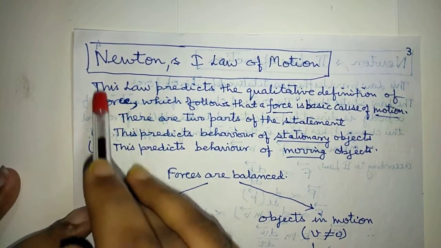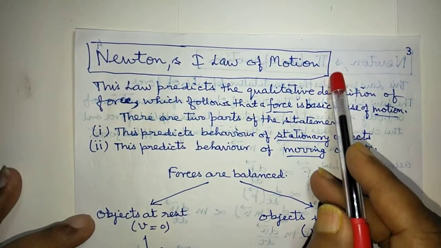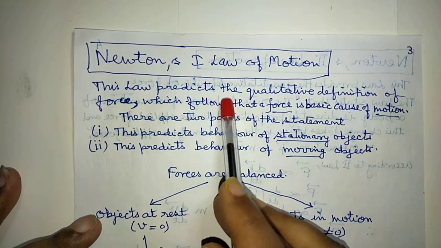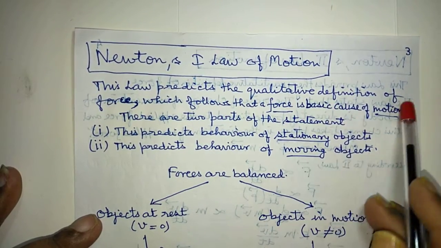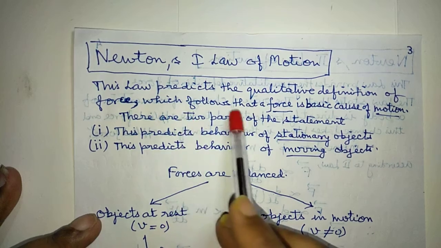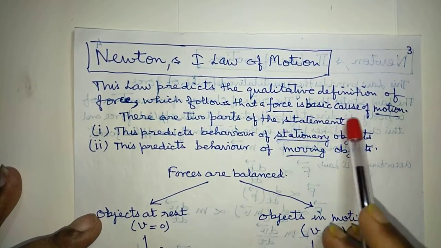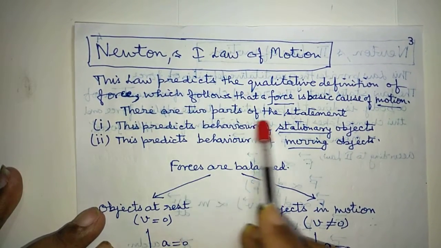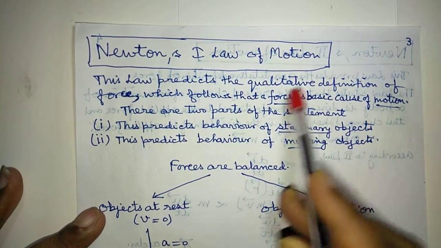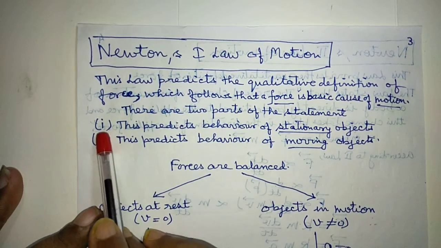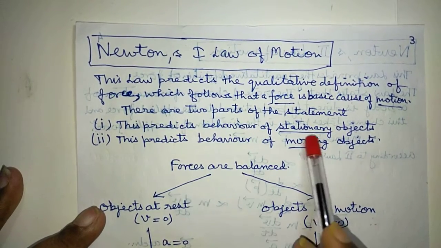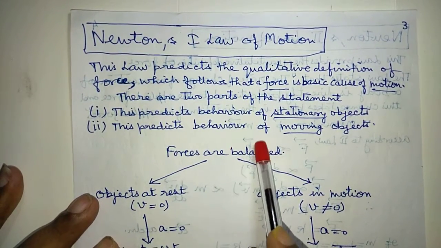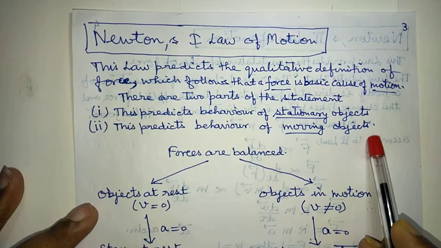we will discuss about Newton's first law of motion. बहुत संभाल कर पढ़िएगा. This law predicts the qualitative definition of the force, which follows that a force is basic cause of motion. There are two parts of the statement. इसके दो स्टेटमेंट हमने बनाए. पहला, this predicts behavior of the stationary objects, and second, this predicts the behavior of moving objects.